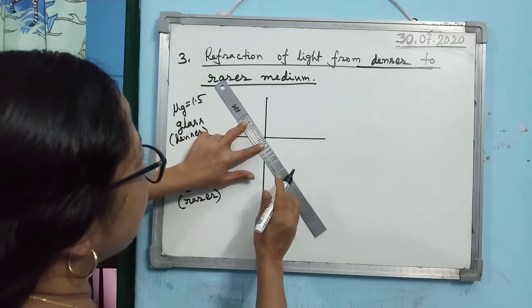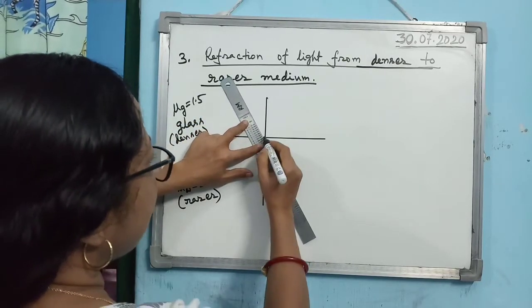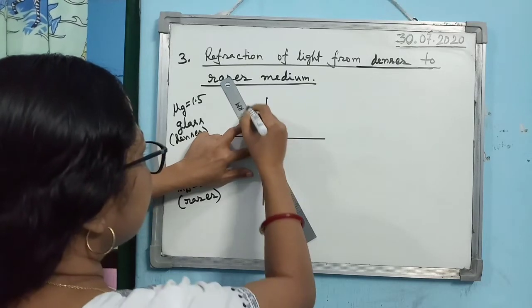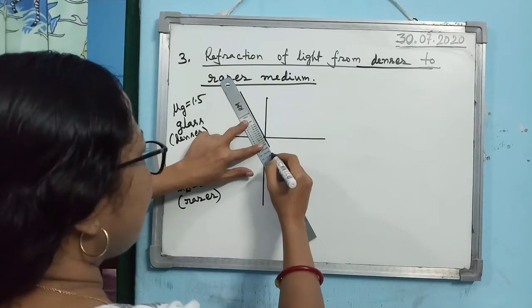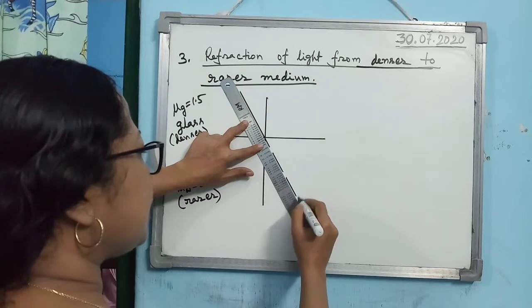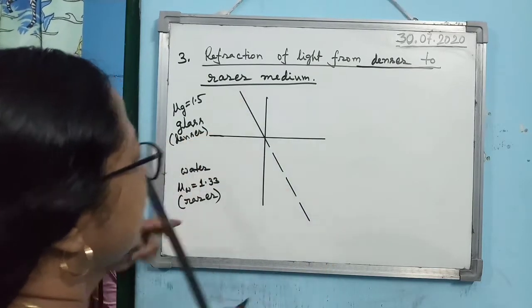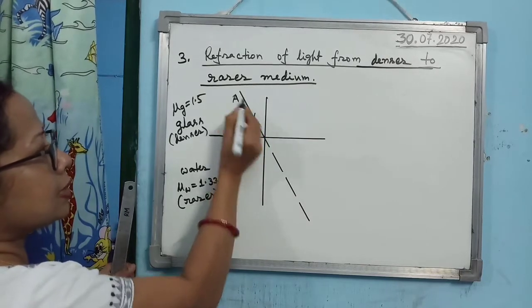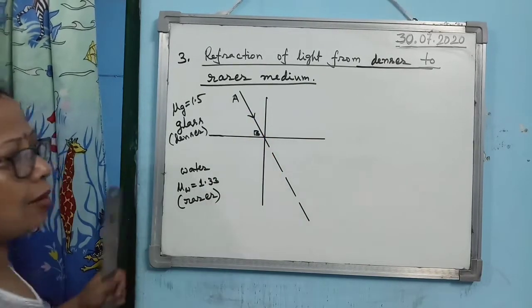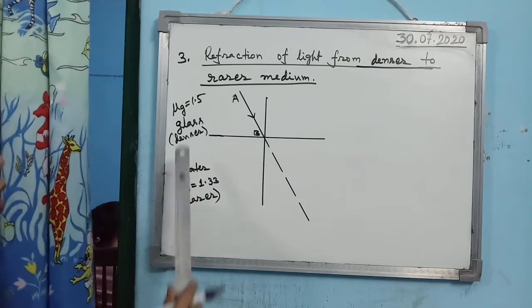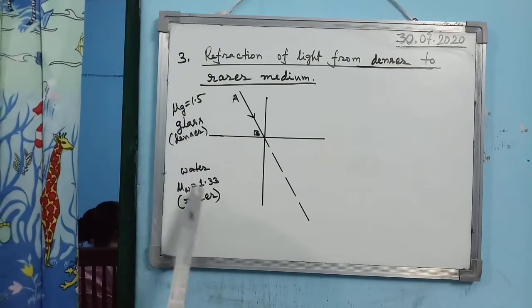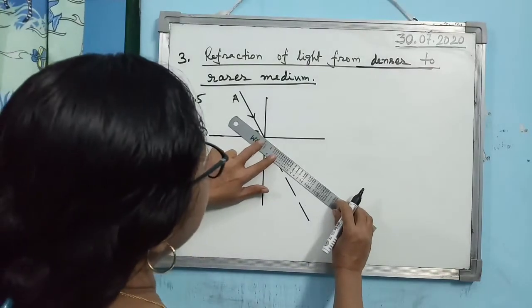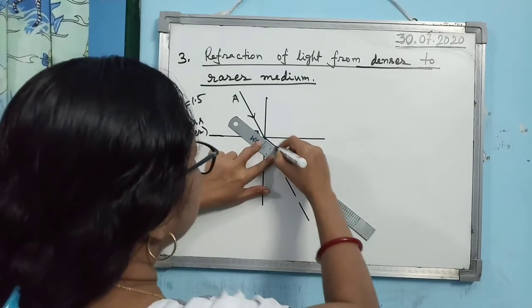First of all, you draw the light ray like this, holding the scale, that this is the incident ray, and then without changing the position of the scale, you extend it. So you see, this is the incident ray. Alright, AB is the incident ray. Now when a light ray moves from denser to rarer medium, the light ray bends away from the normal.